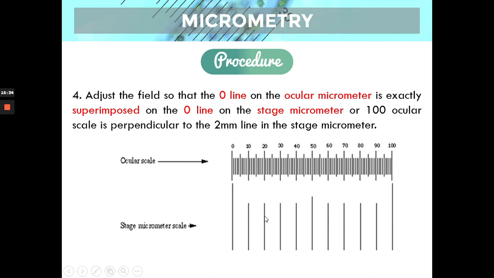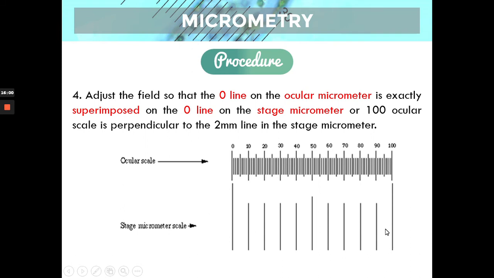This is point 0.01, the small ones for the stage micrometer. Again, the stage micrometer has the known measurement, the known distances. We know that the big lines are 0.1 millimeter and these small ones are 0.01. So 0.01, 0.02, 0.03, 0.04, 0.05, 0.06, 0.07, 0.08, 0.09, 0.2 millimeters.